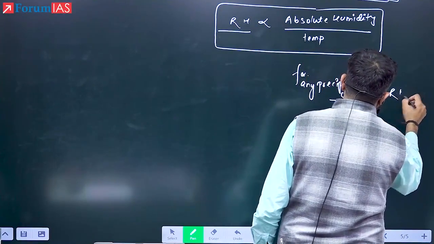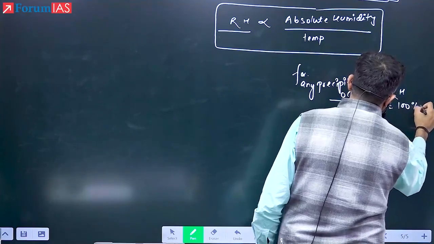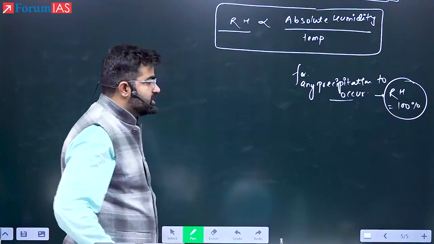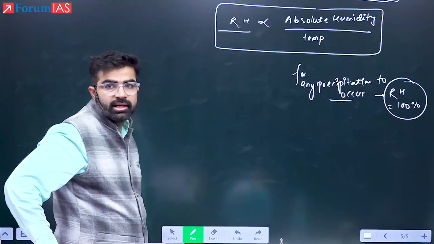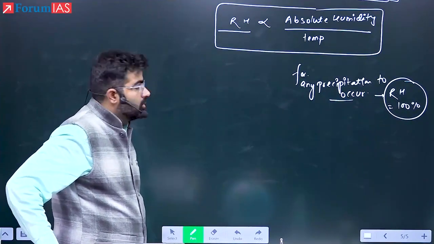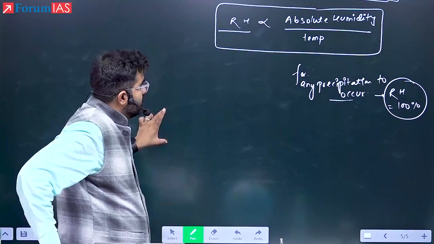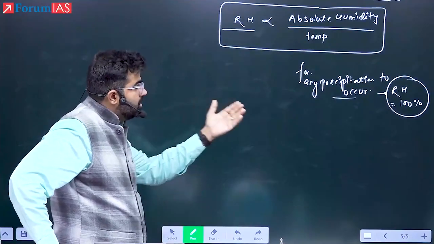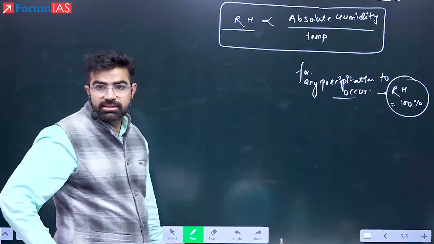RH must be 100%. This you will remember. That is relative humidity. If you want precipitation or rainfall, you need this 100% RH.